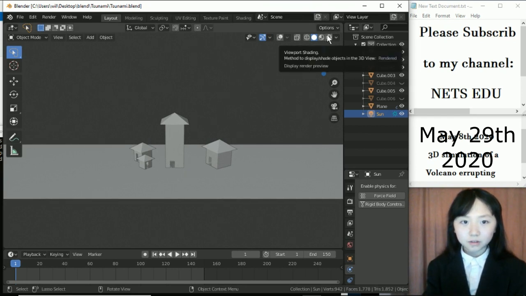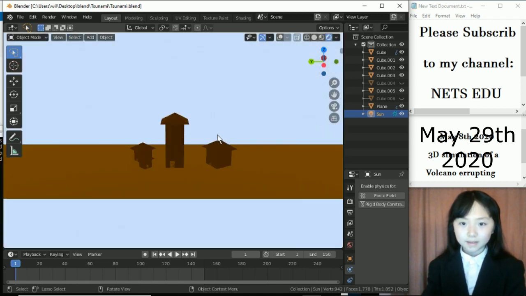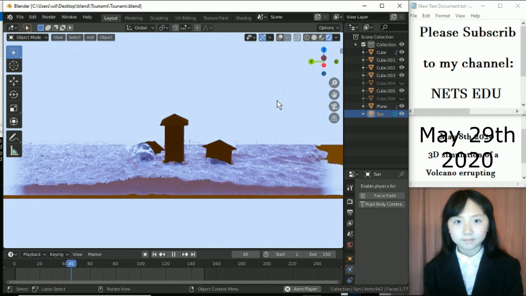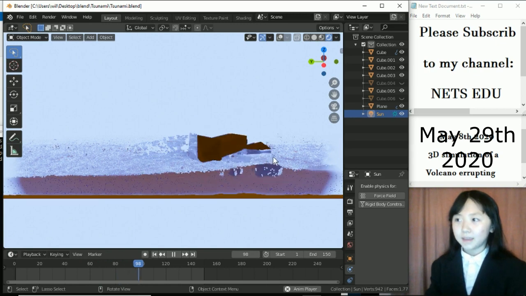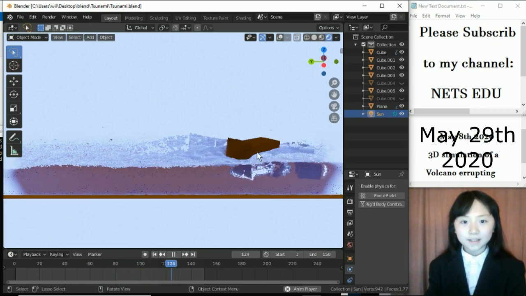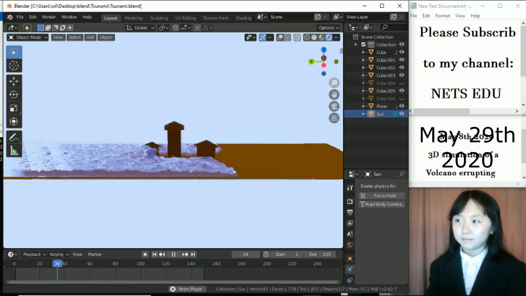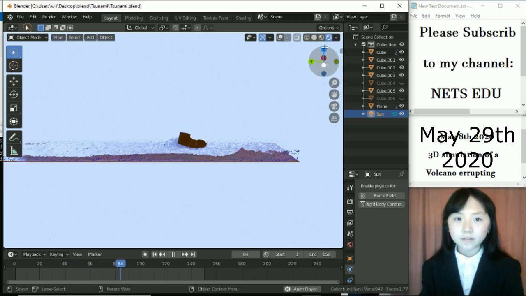Now, let me go to this viewport shading. That way we can get all the colors and shadings. We wait for a while. Now, let me press the space bar. You see I have this tsunami, and it's washing out these houses. Let's zoom out a little. Let's have a look on the view on top.